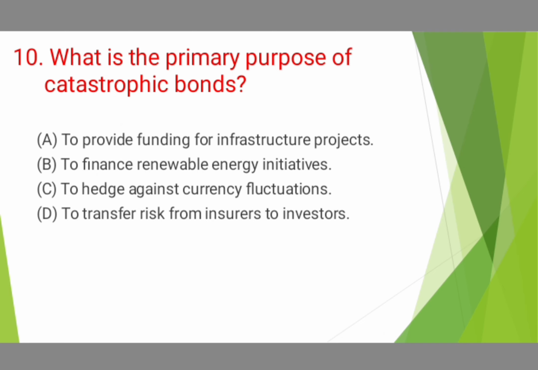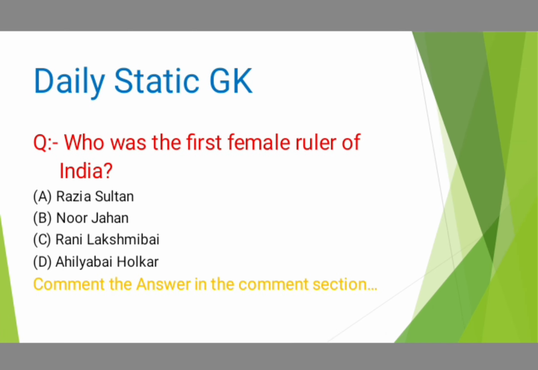And we have to solve one more question, which is part of our daily static GK. The question is related to Delhi Sultanate rulers. Who was the first female ruler of India? Options were Razia Sultan, Noor Jahan, Rani Lakshmibai, and Ahilyabai Holkar. Comment your answer in the comment section.